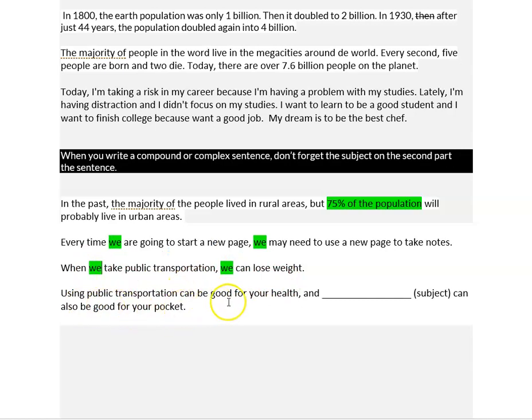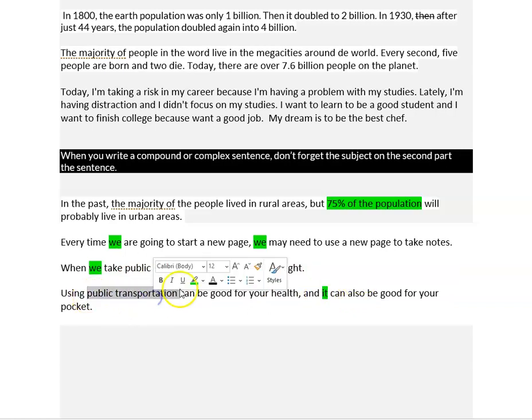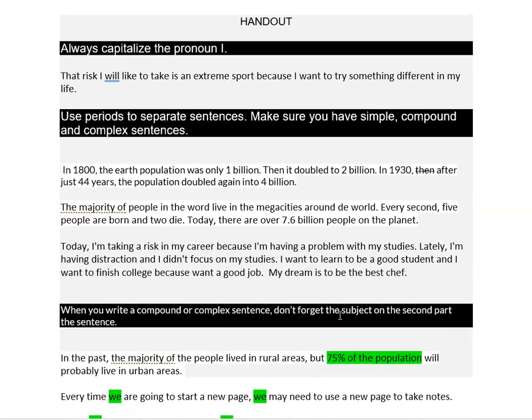Using public transportation can be good for your health. And what's the subject? Can also be good for your pocket. I think the subject here is public transportation. I don't want to repeat public transportation and public transportation. I can say it. Okay? So this is my subject on the first part of the sentence. This is my subject on the second part of the sentence. So this is your handout today. All right?